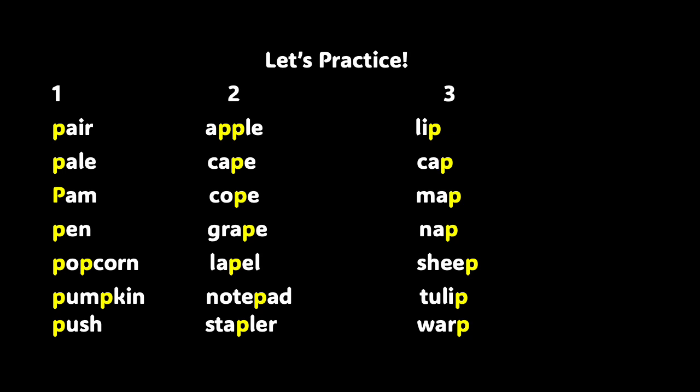They all end with the letter P. Let's say them together. Lip, cap, map, nap, sheep, tulip, and warp. Wow, you did a great job. And now let's get some comprehension practice.